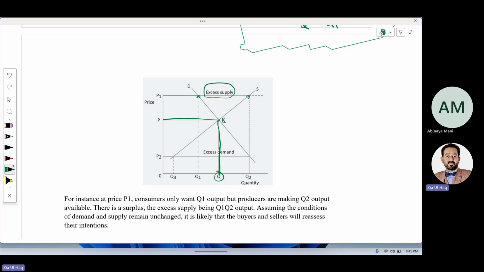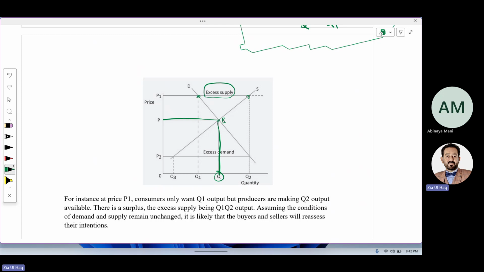Above the equilibrium point, what is there? Excess supply. If there is excess supply, it means demand is less, supply is more. What will the producer do? They will cut down some of the supply. If they cut down some of the supply, it will automatically restore to this point and prices will automatically fall. So above the equilibrium point there is excess supply, meaning supply is more, demand is less, and it will automatically restore to the equilibrium point.